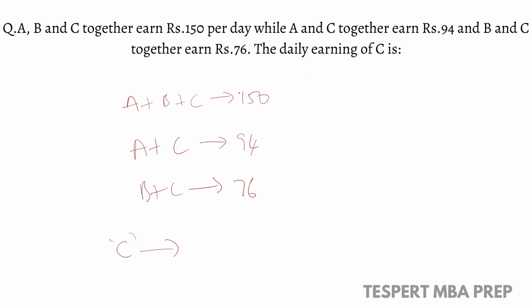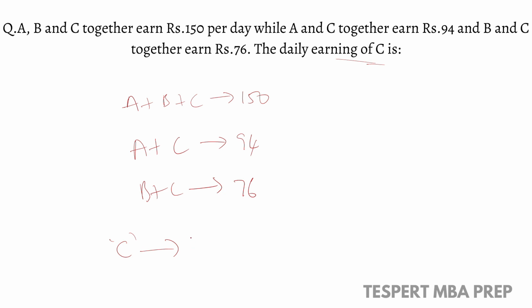We can follow the traditional method to calculate the value of C here, but the traditional method in this case is not advisable. So we have a shortcut method to calculate the answer for these kinds of problems. Here we have three people, A, B and C. It can be 4, it can be any number of persons, but this method can be used to calculate any type of problem like this, right?